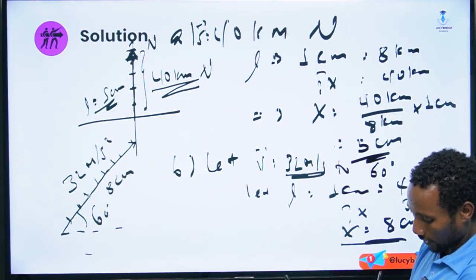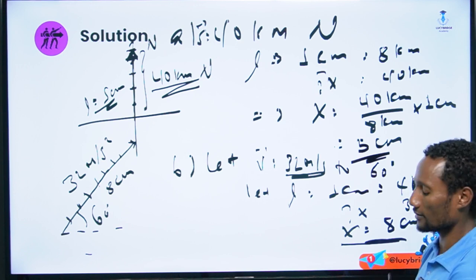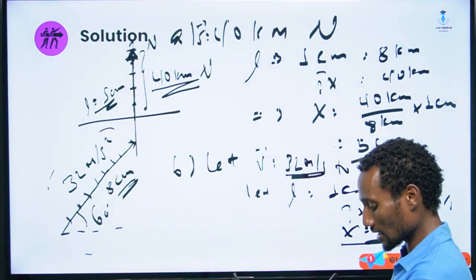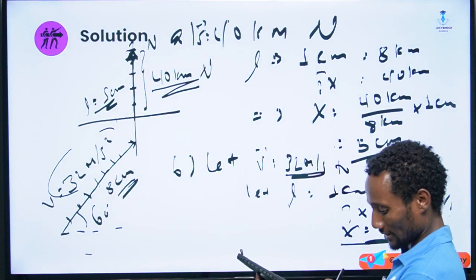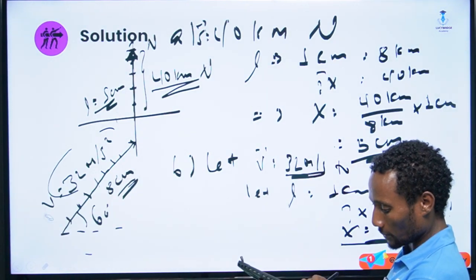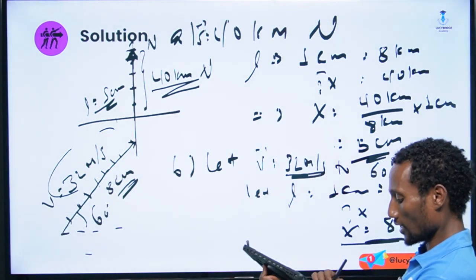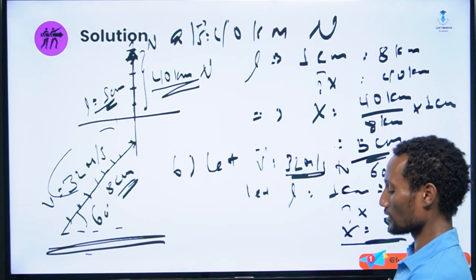The scale is 8 centimeter, whereas the velocity is 32 meters per second to the north east, or 32 meters per second at 60 degree. This is a vector scale.